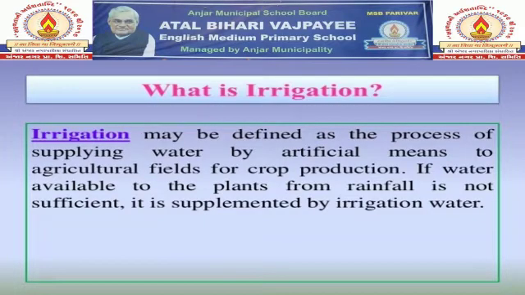Irrigation can be defined as the process of supplying water by artificial means to agricultural fields for crop production. If water available to the plants from rainfall is not sufficient, it is supplemented by irrigation water. So in this way, we can say that irrigation is mainly concerned with the supply of water to the crops. But how is this supply of water done? It is done by various methods. In this chapter, we will study about two main modern methods, and they are: